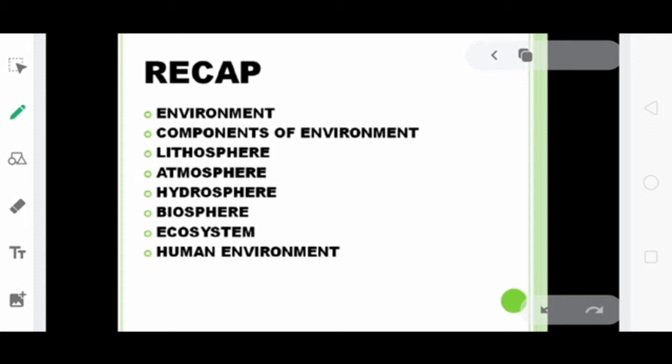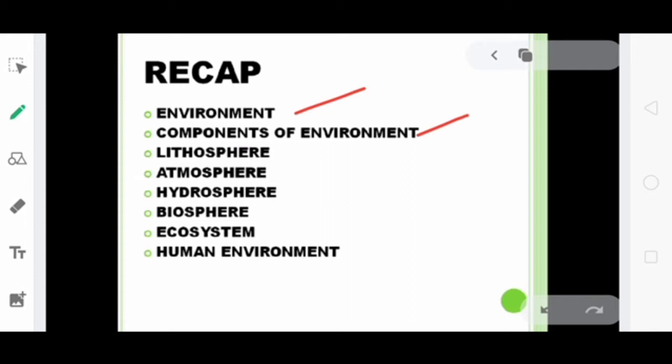So we started off with environment. Environment means anything that surrounds us, let it be place, people or nature. That is environment. Then we discussed the different components of environment, both natural and man-made. Biotic and abiotic are the classification of natural environment.